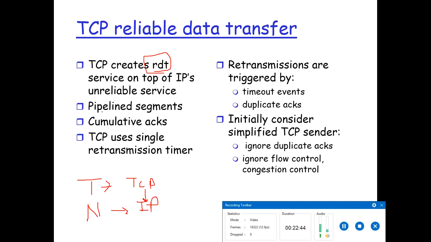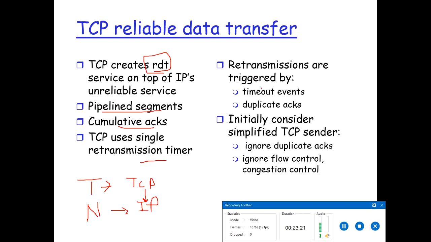Now it uses pipelined segments, cumulative acknowledgements, and a single retransmission timer. We discussed pipelined segments and cumulative acknowledgements in the previous lecture. Now the single retransmission timer. TCP timer management uses only a single retransmission timer even if multiple segments have been transmitted but not yet acknowledged. So this actually provides reliable data transfer.